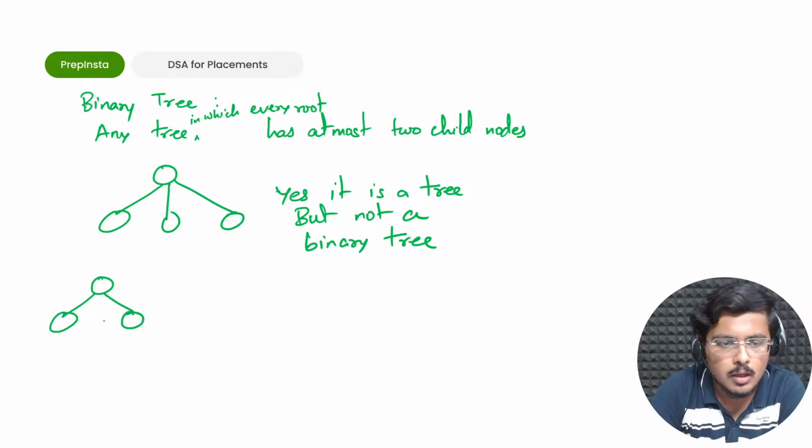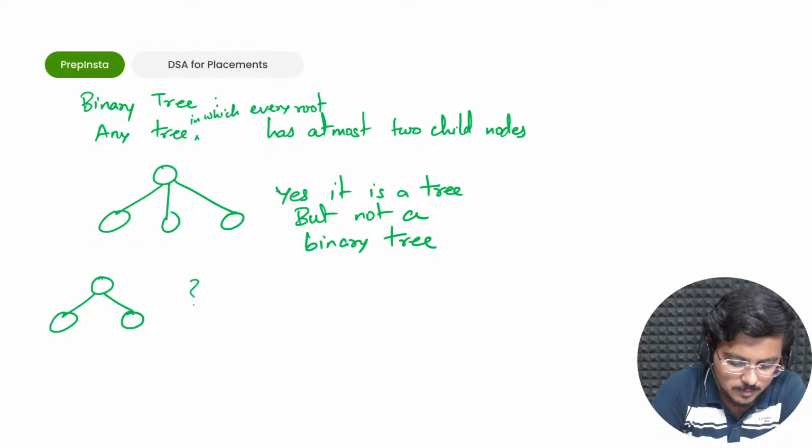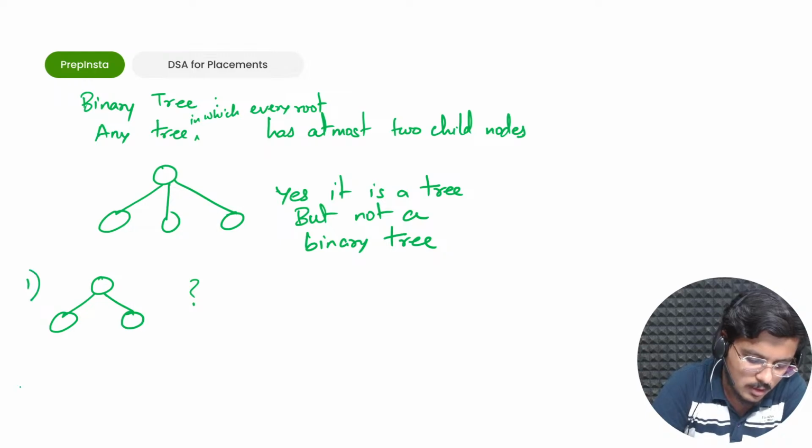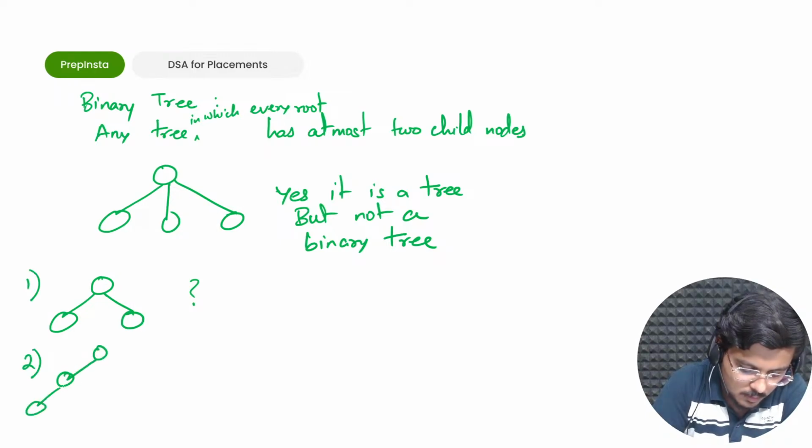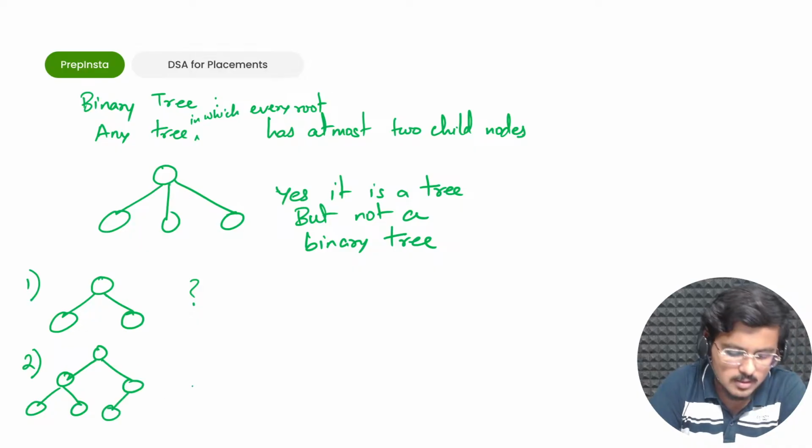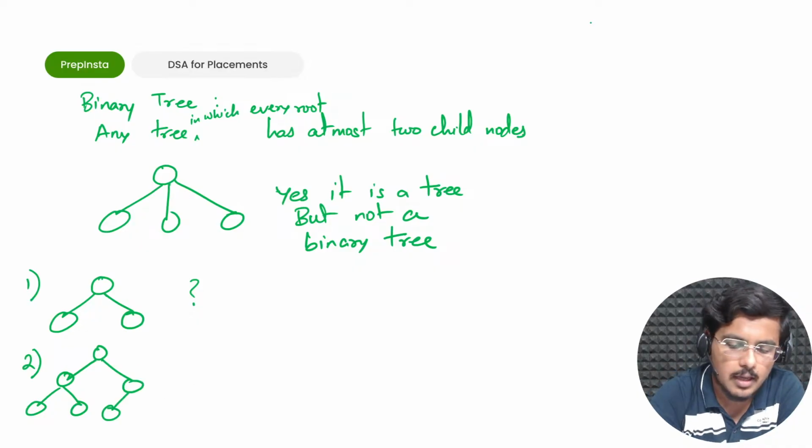Fine. So what if I tell you this particular tree? Is this tree a binary tree? Tell me. This is one. Then for second, I am drawing another example. Is the second one a binary tree? And then I'm drawing third one here, and I'll write it like this.